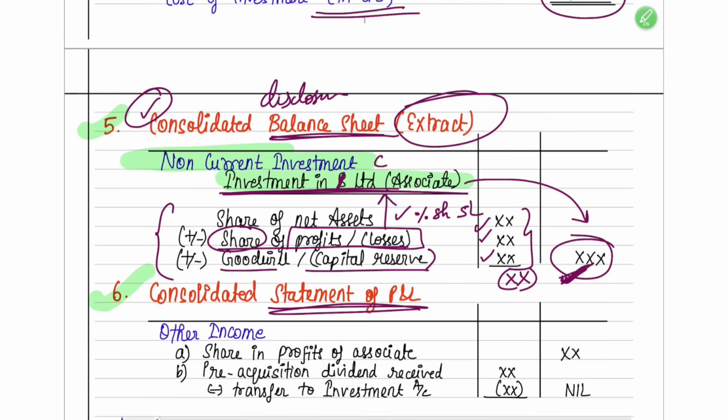Okay, so if it is profit, add it. If it is loss, reduce it. If it is goodwill, add it. If it is capital reserve, reduce it. Okay, so this is how you will find out your disclosure of balance sheet.